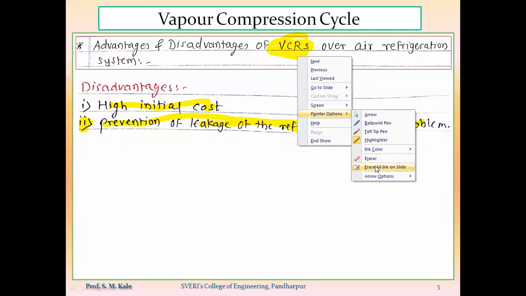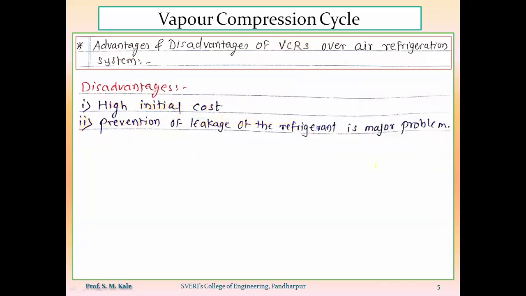So this is nothing but the advantages and disadvantages of vapor compression refrigeration system over air refrigeration system.